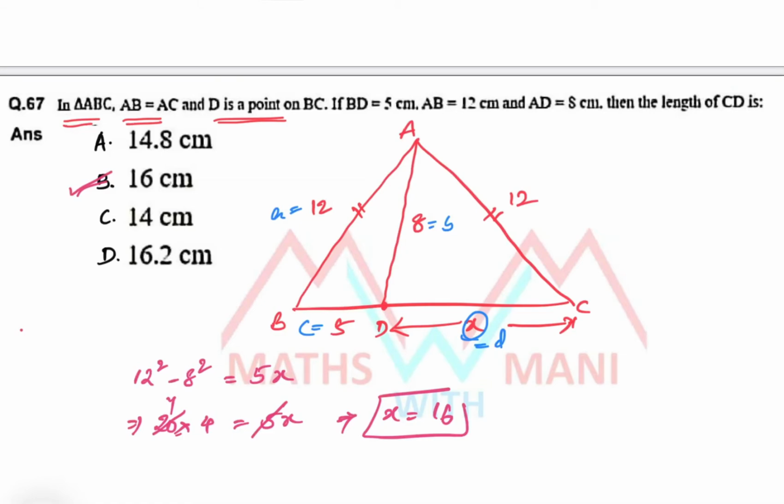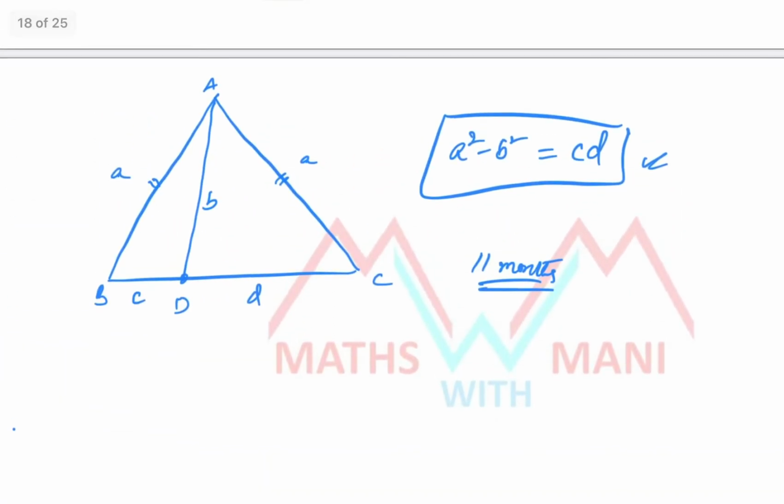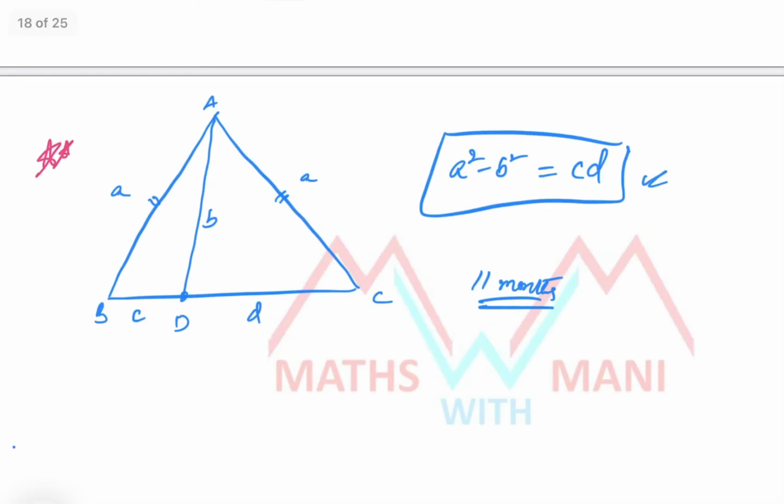If you remember the concept, if you remember the formula directly, that is this. What is the formula? This is the formula. If you remember this, you can easily solve it. Okay, let's take the next one, that is 68.